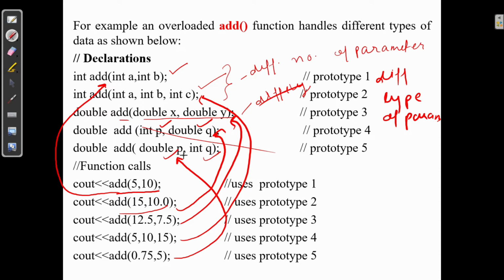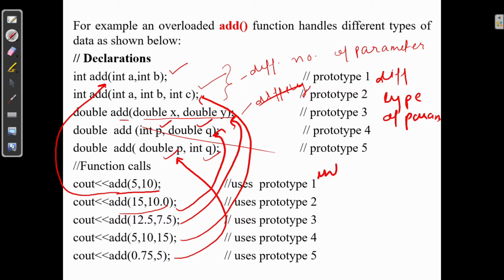Here two things are to be noted. First thing is that overloading is possible when the functions have either a different number of parameters or different types of parameters. If two functions differ only in the return type, this is not overloading.